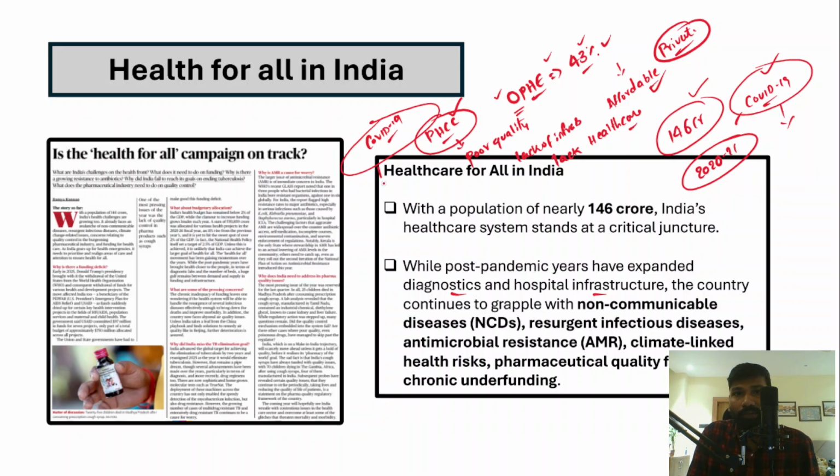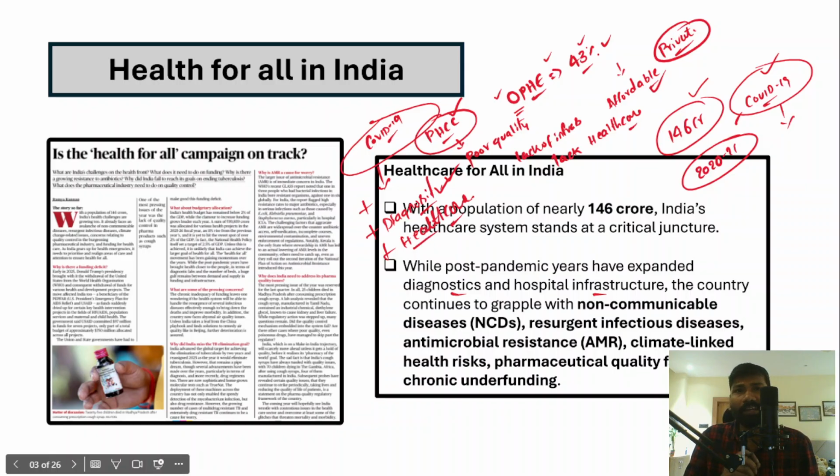So after the COVID-19 pandemic, there was a rapid increase in diagnostics and hospital infrastructure. There has been a rapid upgrade in hospital infrastructure in India, a rapid upgrade in diagnostic infrastructure as well, and a focus on increasing the healthcare professionals in the hospitals, right? So therefore, despite improvements in healthcare, in diagnostic facilities in hospitals, and in the number of hospitals being established,